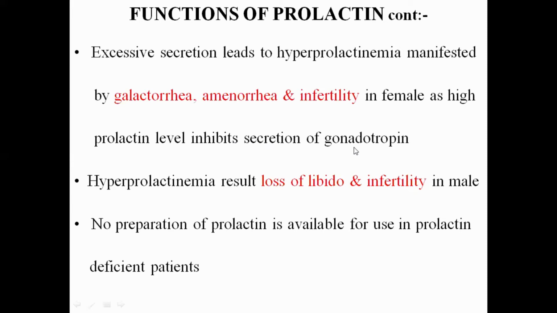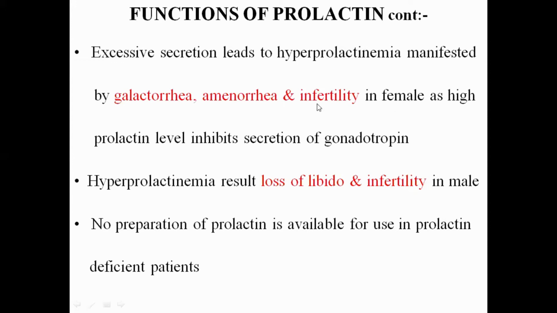So what is gonadotropin? Gonadotropins are the hormones which are secreted by the anterior pituitary lobe. Examples of gonadotropin hormones are luteinizing hormone and follicle stimulating hormone. We will discuss these in the reproductive system. Here, only remember that excessive secretion of prolactin results in hyperprolactinemia, which causes the excessive presence of prolactin in the blood.